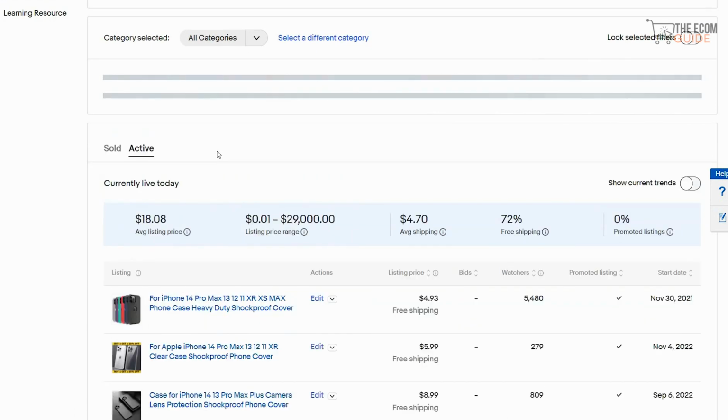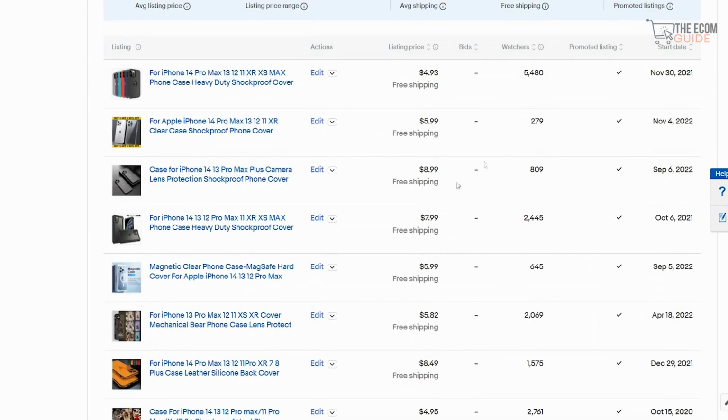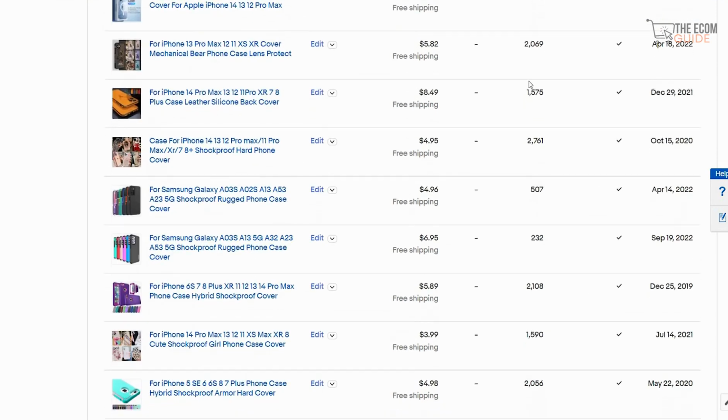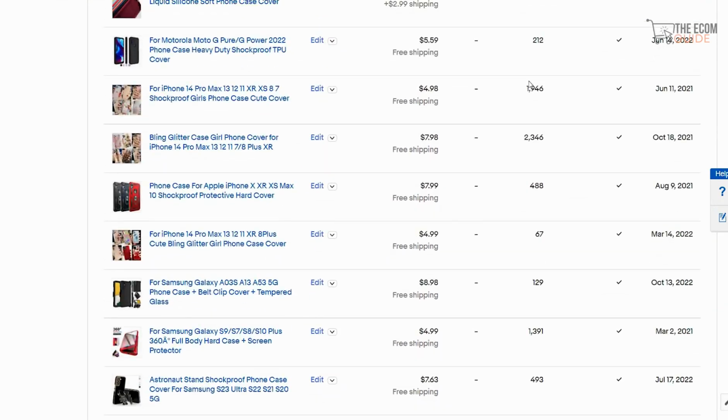Once we change the filter, we can see that the average listing price is $18, and obviously the shipping price is $7. And there is the number of watchers looking at this particular item. This listing price is $4.93, with 5,480 people looking at this particular item. If you scroll down, you can clearly see what the prices are for these particular items.